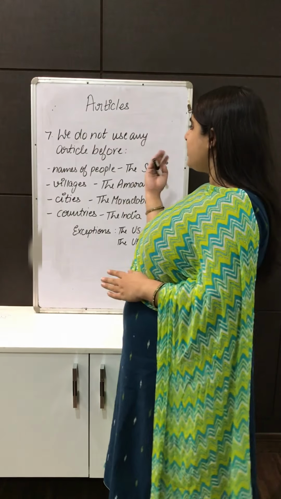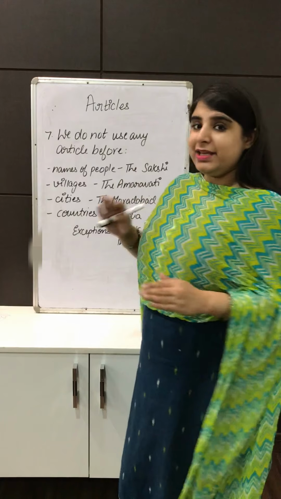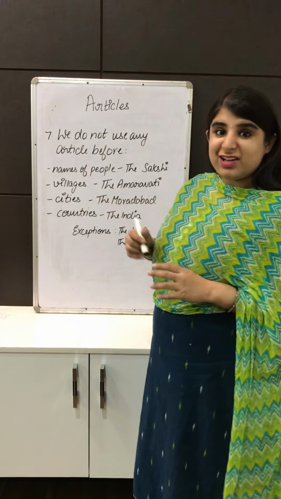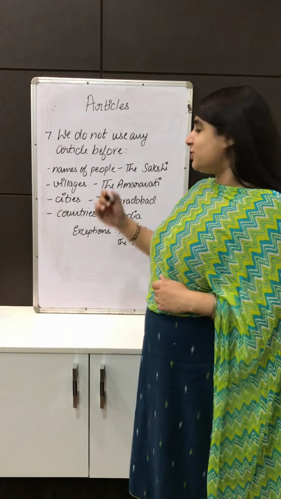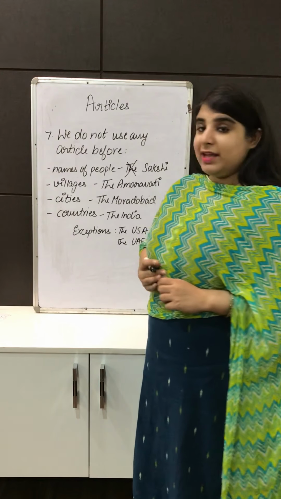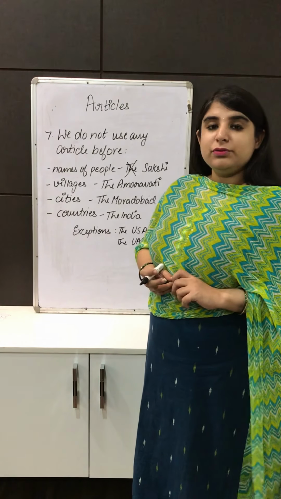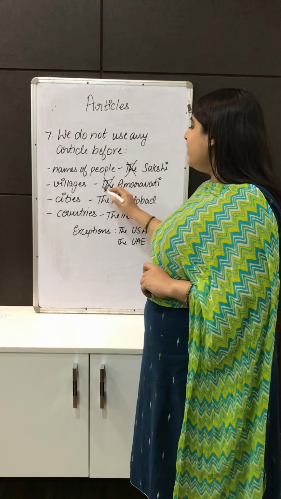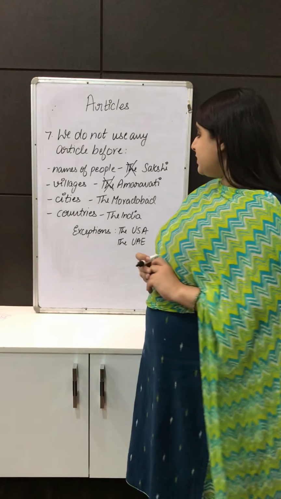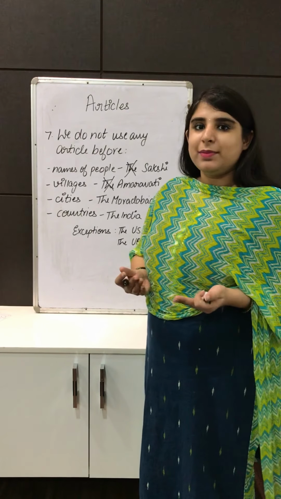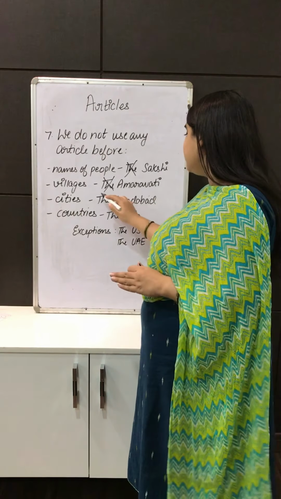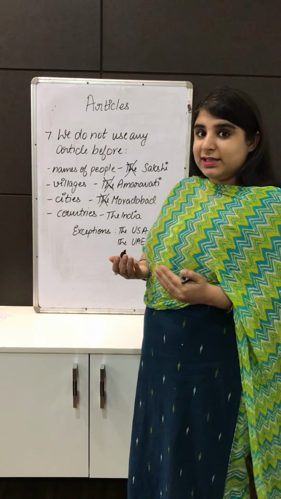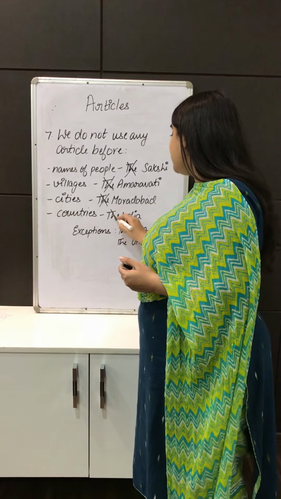Now comes the last rule. We do not use any article before names of people. So we say Sakshi and we do not say the Sakshi. Then for villages also we do not use the article the. We say Amravati, we do not say the Amravati. Similarly, for cities, we say Muradabad and not the Muradabad. For countries, we say India directly and not the India.